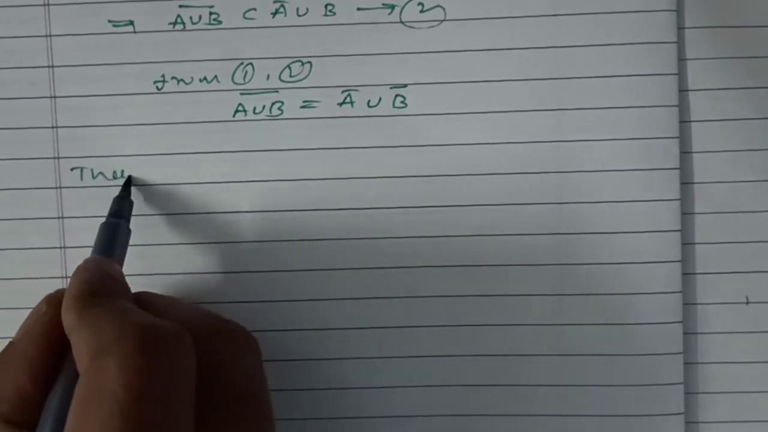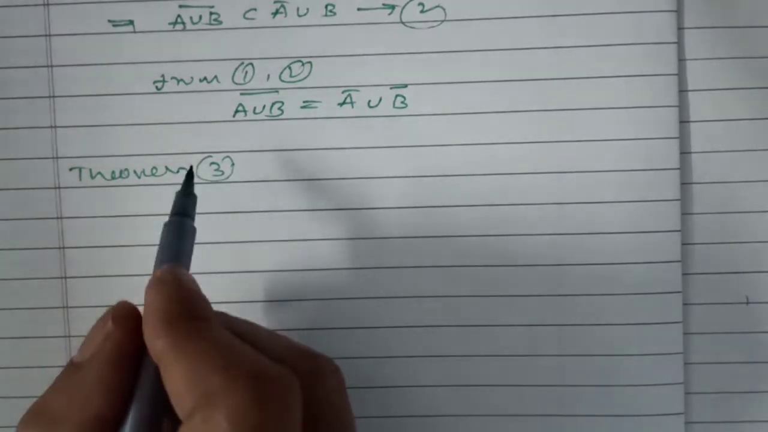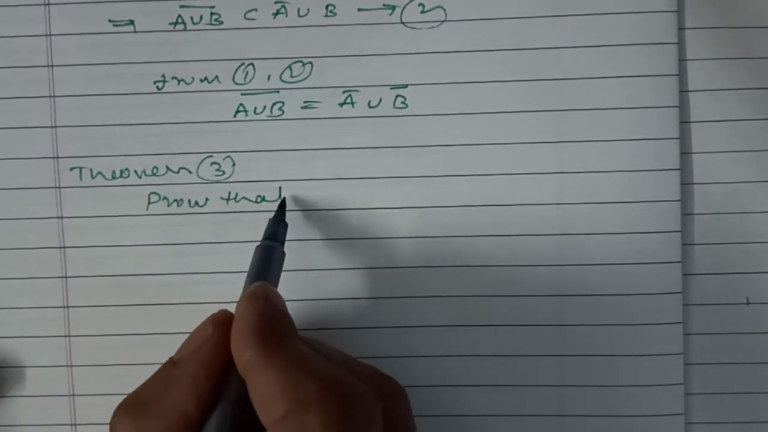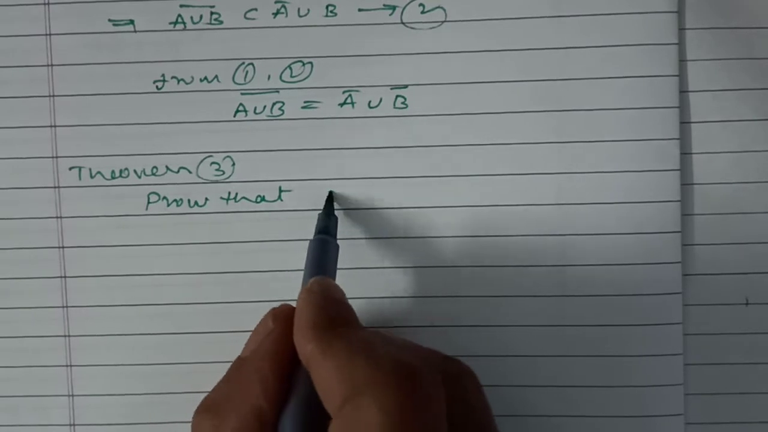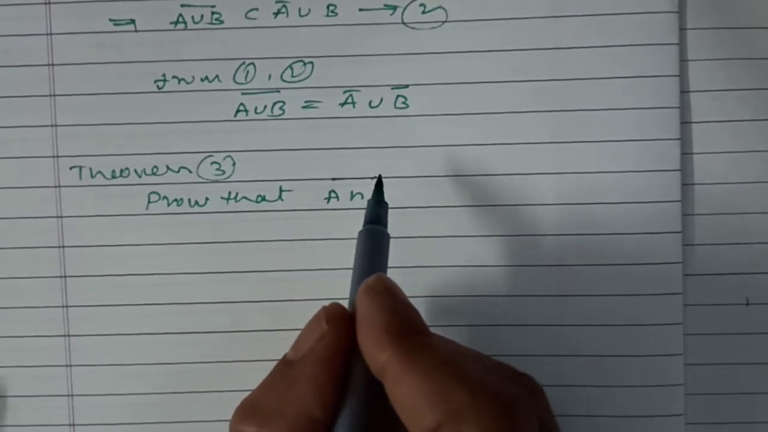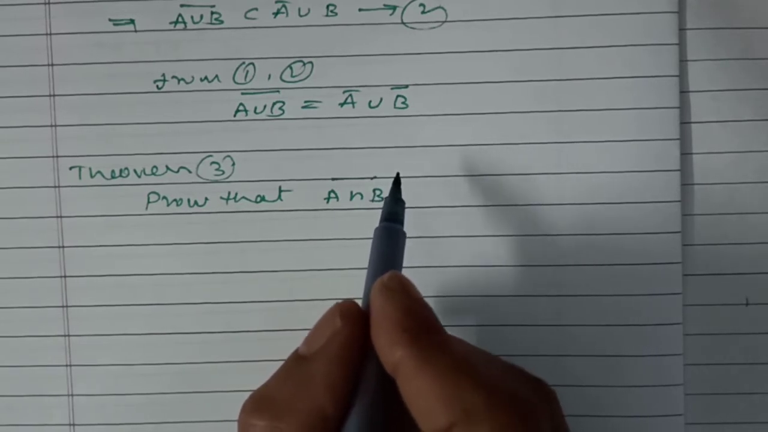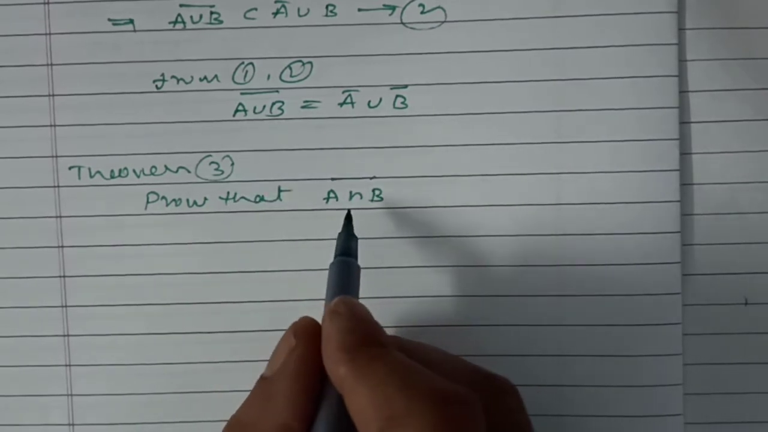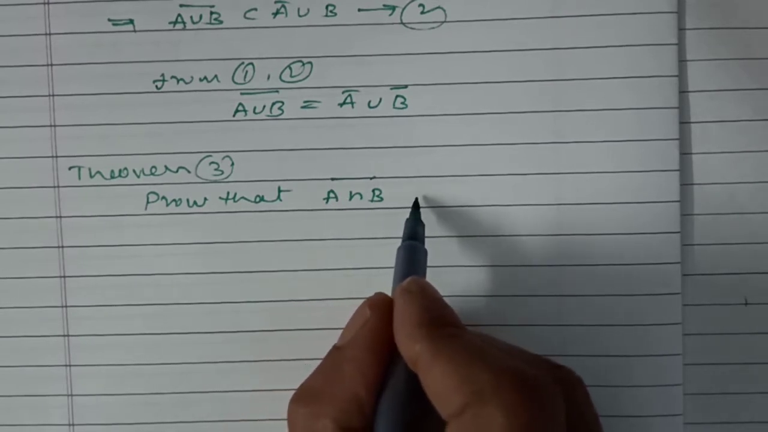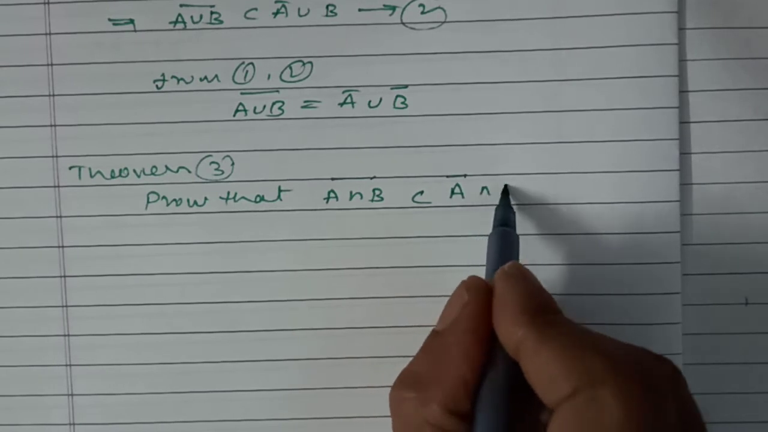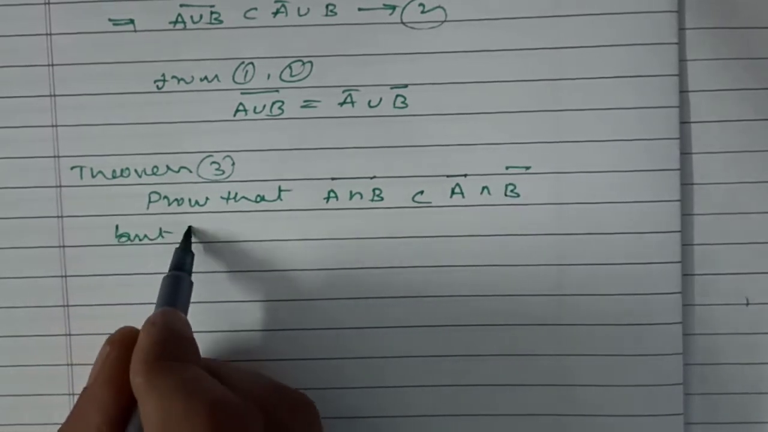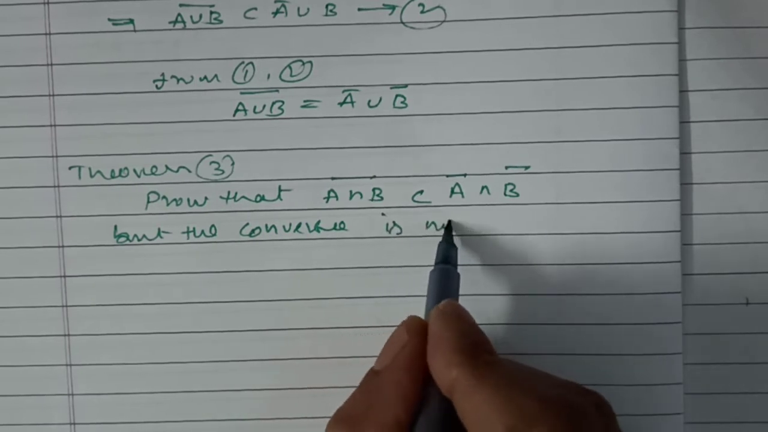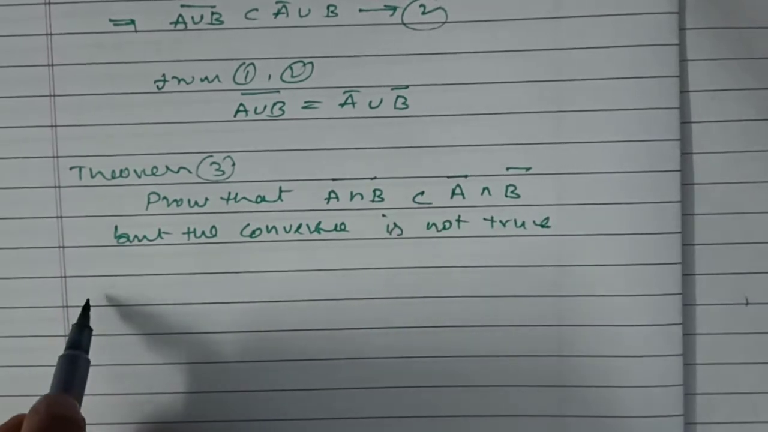Next, theorem 3. Prove that (A intersection B) bar is a subset of A bar intersection B bar, but the converse is not true. Whereas now, in place of union, in this theorem we take intersection. Let us see that. Proof.